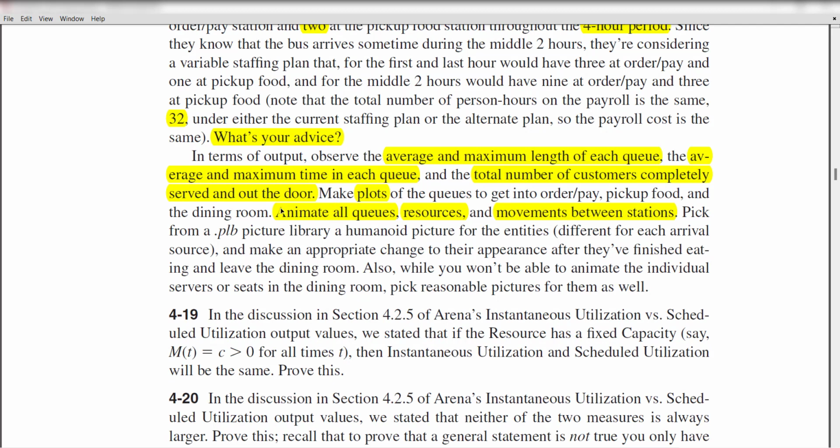In terms of output, observe the average and maximum length of each queue, average and maximum time in queue, and the total number of customers completely served and out the door. Make plots of the queues to get into the order/pay, pick up food and the dining room. Animate all the queues, resources and movement between the stations, and you can also pick from the .plb picture library for human pictures and differentiate each of the pictures appropriately.